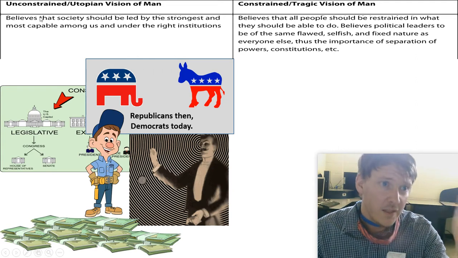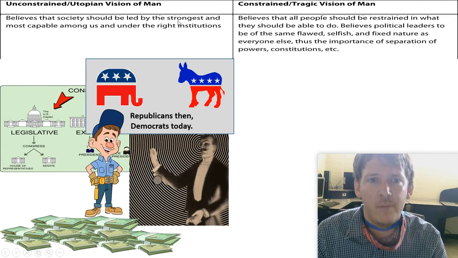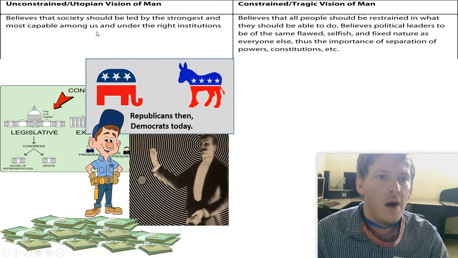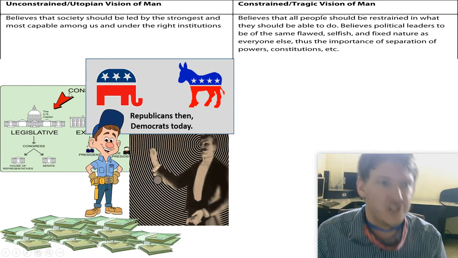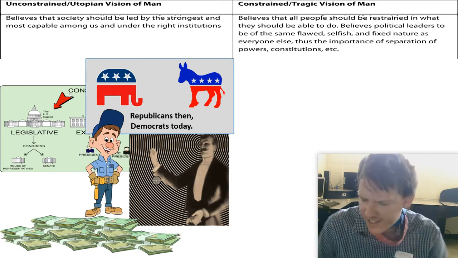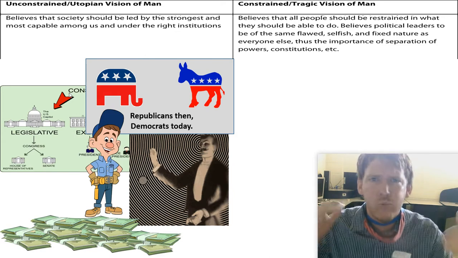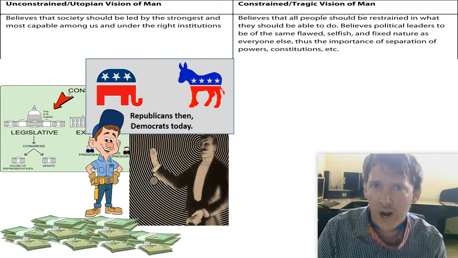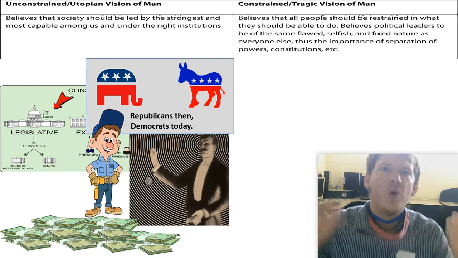So the unconstrained believes that society should be led by the strongest and the most capable among and under the right institutions. So as long as we build the right government institutions and the right government organizations and the right government agencies and programs, and if we build these programs, the programs and the agencies will go and fix the people.